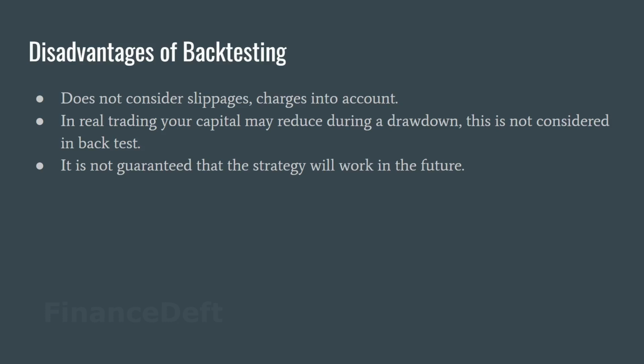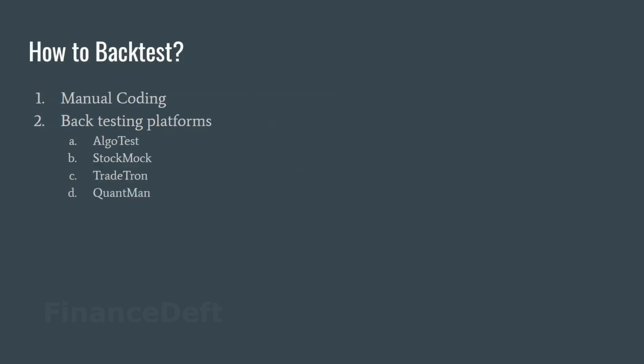And the third point is that it is not always guaranteed that a strategy which has worked in the past will work in the future, because there is something called losing the edge. When the market cycles change, there can be a prolonged drawdown phase, and say a strategy becomes popular and most of the people start using it, then it can lose its edge. So these are the few disadvantages of backtesting, and we'll see how we can backtest.